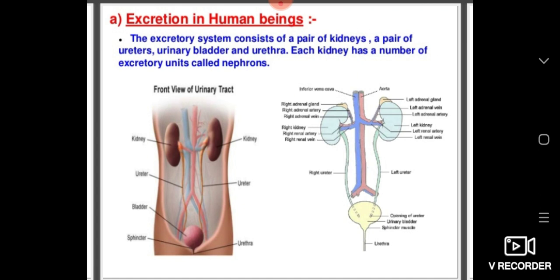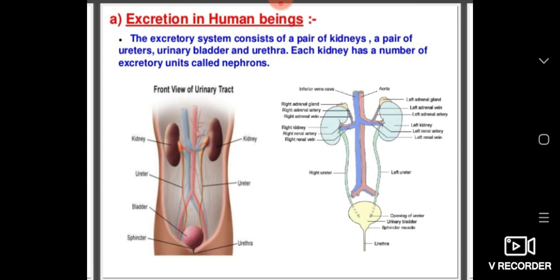Each kidney is bean shaped, about 10 cm long, and dark reddish brown in color. When the kidney is cut longitudinally, we see two regions, the outer cortex and inner medulla. The kidney acts as a filter when the blood passes through it.